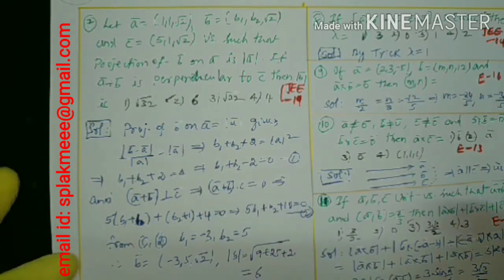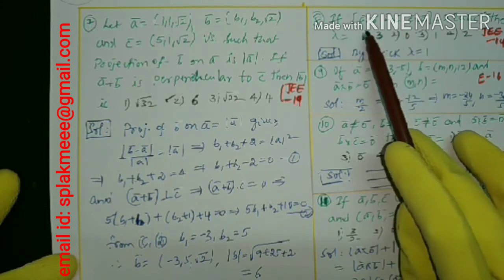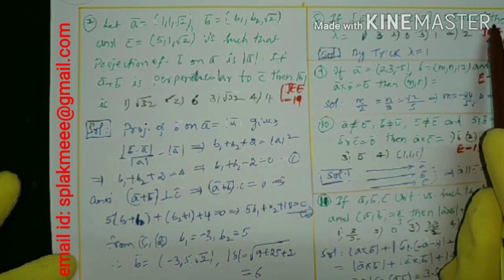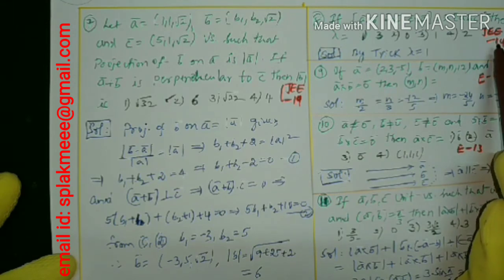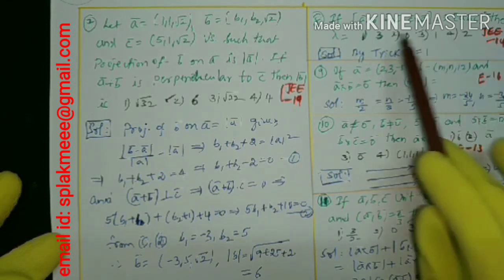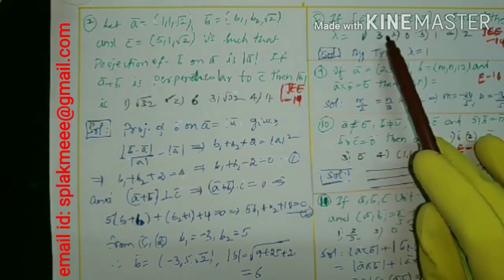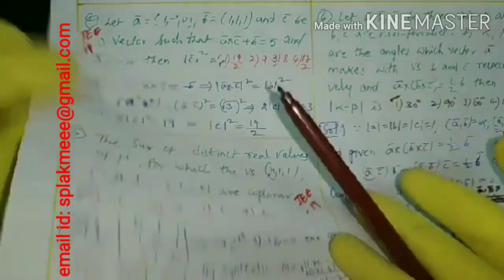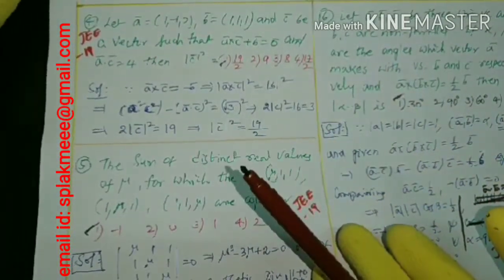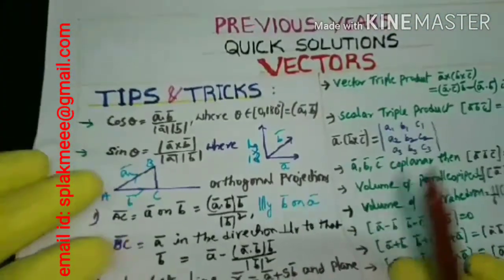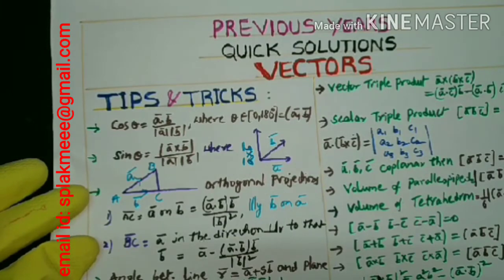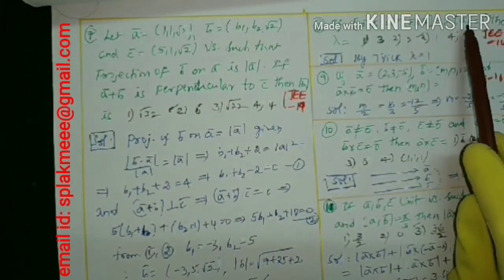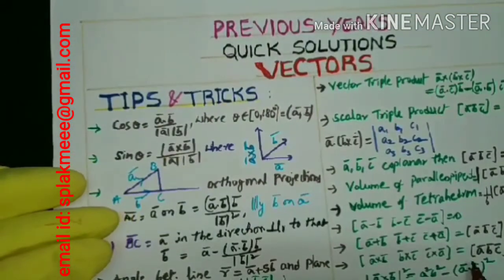Now next question. If the box of A cross B, B cross C, C cross A is given as lambda times the box ABC, then lambda is asked. This is given in JEE Mains 2014. Already I have given this as a tip. Wait for a few seconds. You can look here: the box of A cross B, B cross C, C cross A is the box ABC squared. All the same thing is given, but in place of lambda, what is there? 1, right?